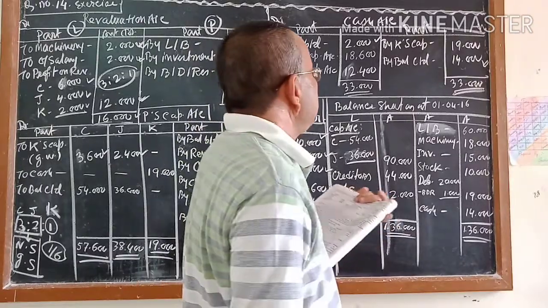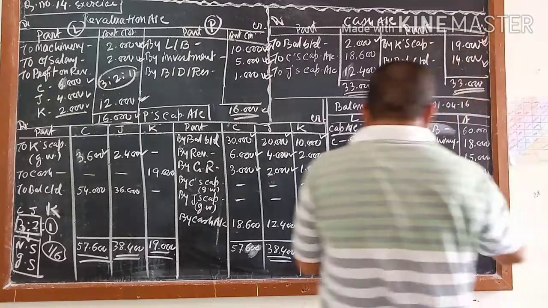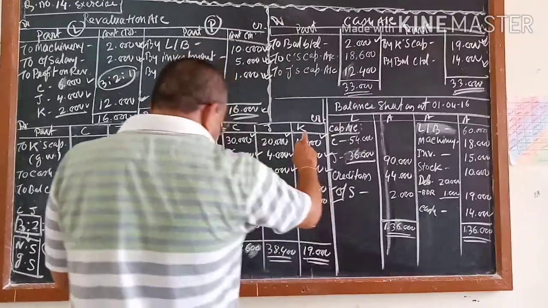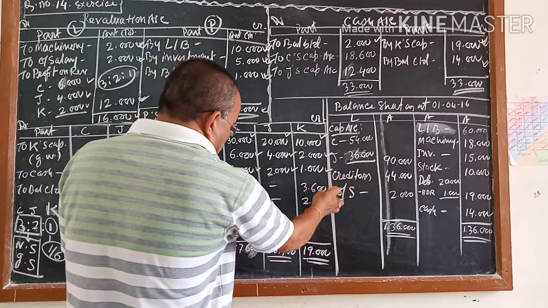And how much do you have to pay to K? 19,000. How are you getting the balance of K? Because here you see, find out K first, because 1, 2, 3, 4, 5.